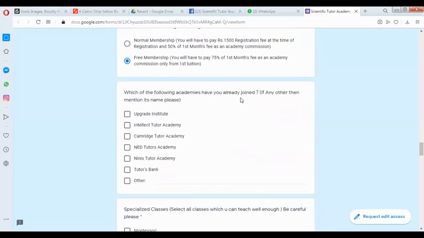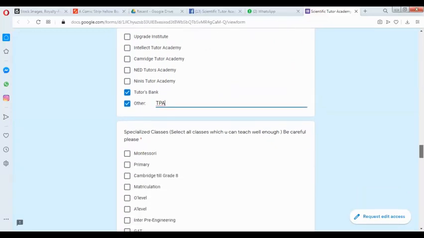Which of the following academies have you ever already joined? If any other, then mention the name. If these are some of the academies, like I'm clicking on Tutor Bank, and there is some other academy, like I say that Tutors Point Academy I have joined, which is not listed here.